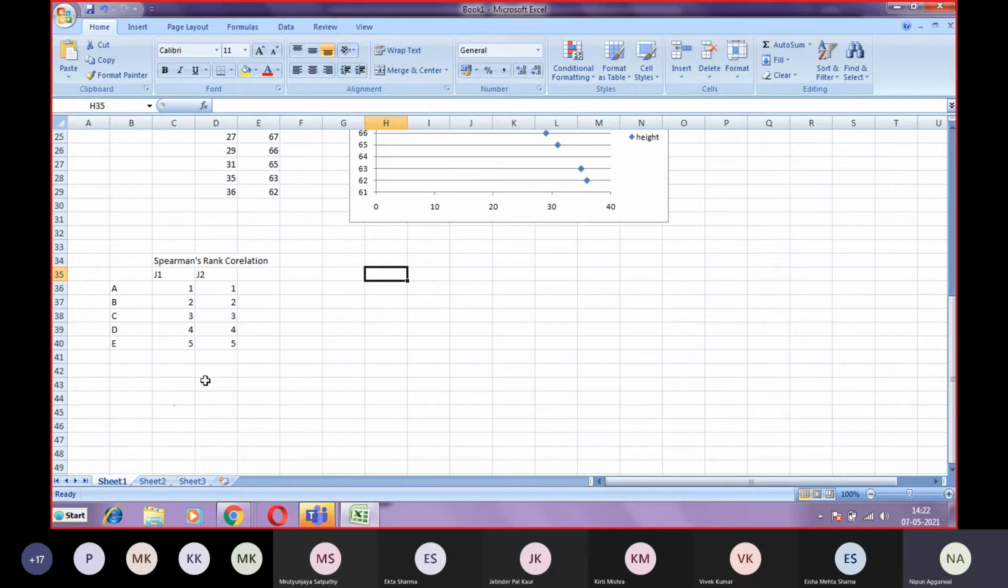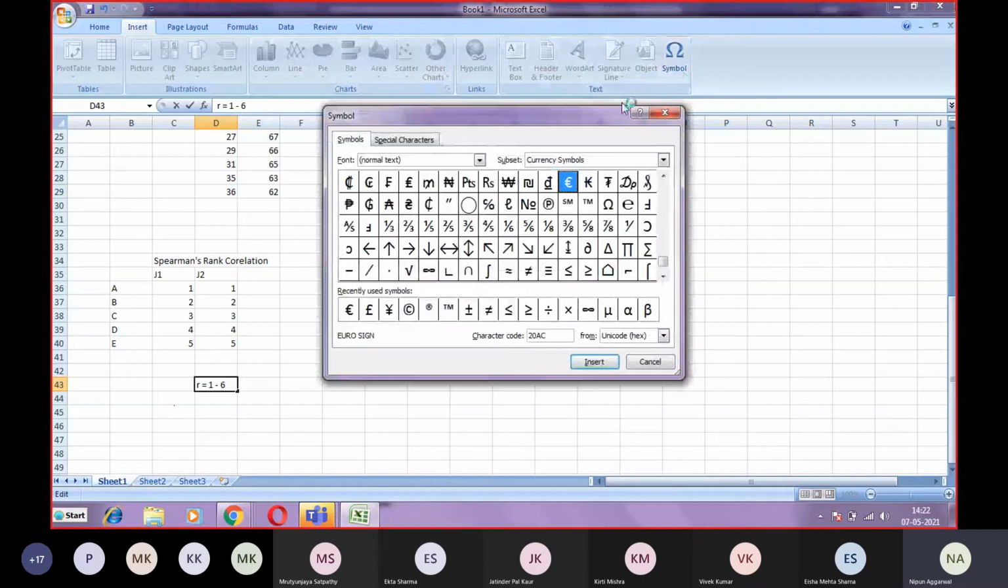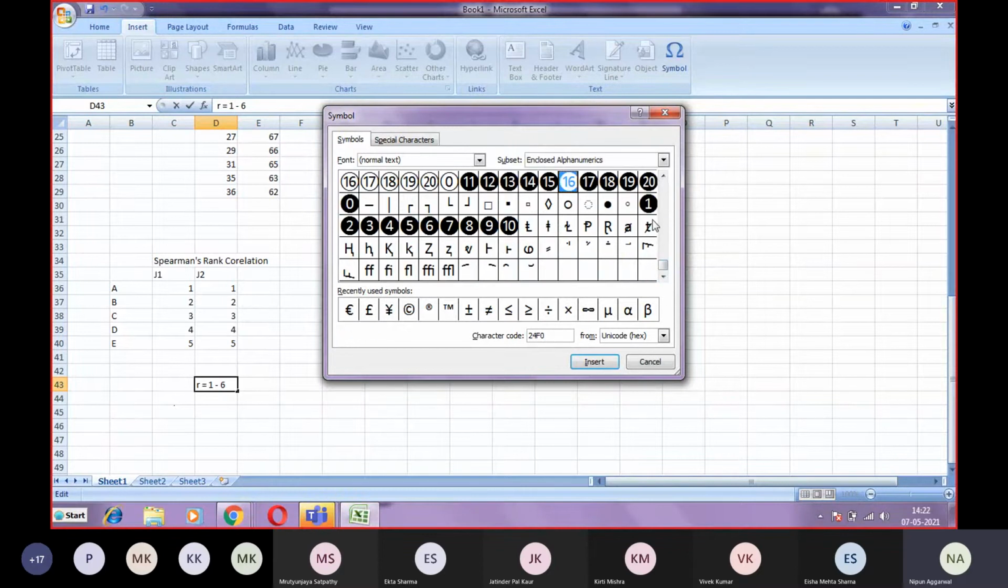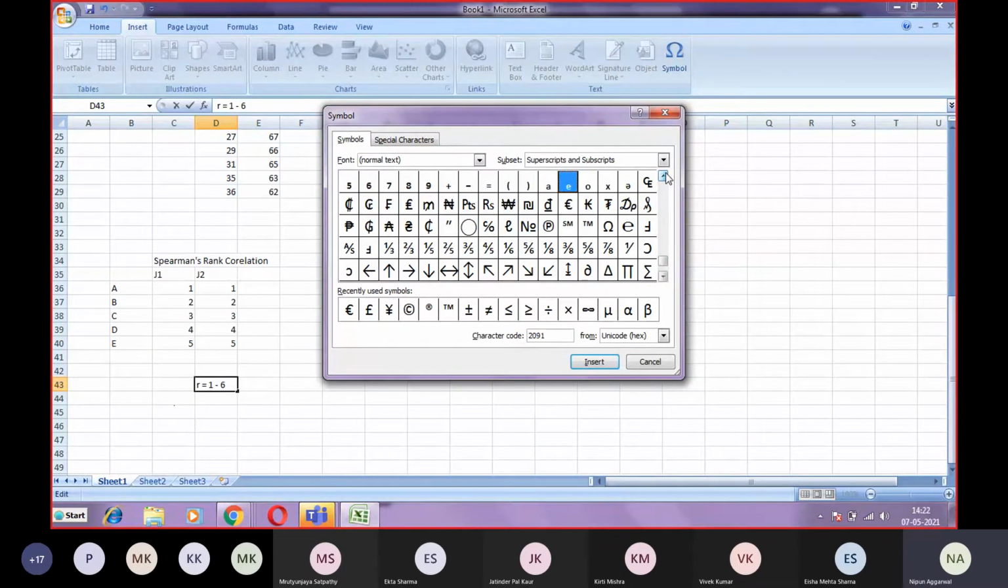Fine. So for that we have to calculate the Spearman's rank correlation, which is represented by small r. So the formula for Spearman's rank correlation is r equal to 1 minus 6 sigma d square. So it will be 1 minus 6 sigma d square.